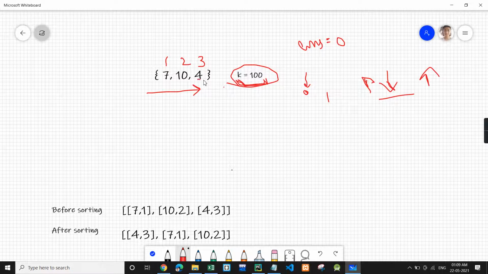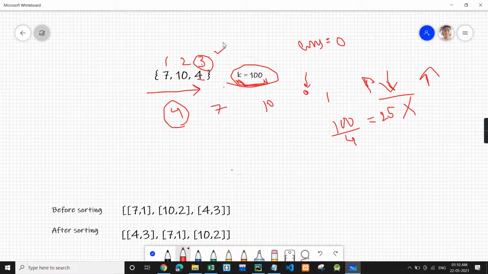That means 4 will come first, we will pick 4 first, then 7, and then 10. If we pick 4, then in 100 amount we can have 25 stocks of 4 rupees. But this is not possible, because it is given in the question that on the ith day, that means on the third day, we can buy at most i stocks, so only 3 stocks can be bought at most.